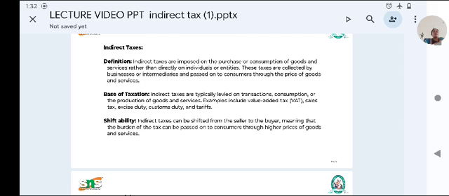Next one is shiftability. The indirect tax can be shifted from the seller to the buyer, meaning that the burden of the tax can be passed on to the consumer through the higher price of the goods and services.